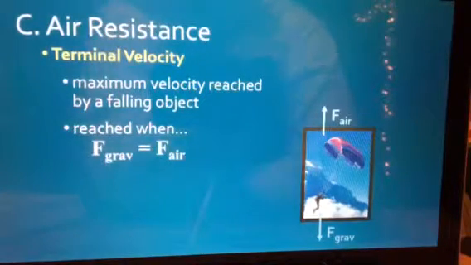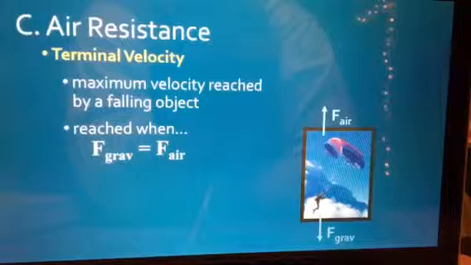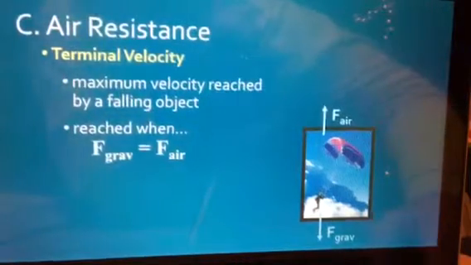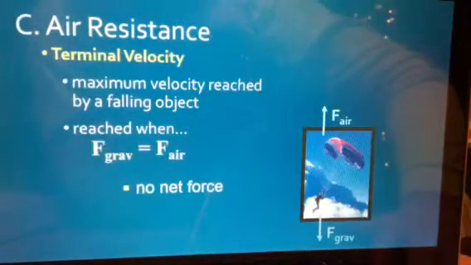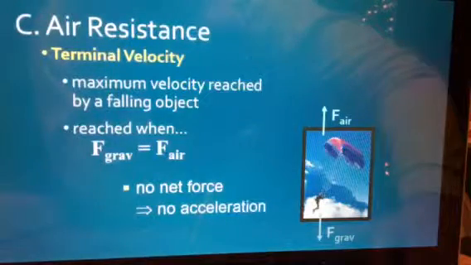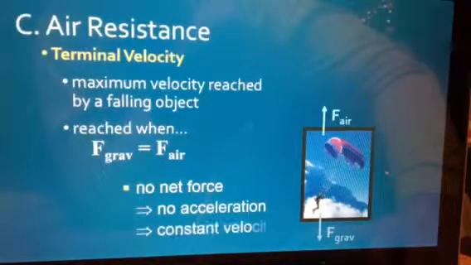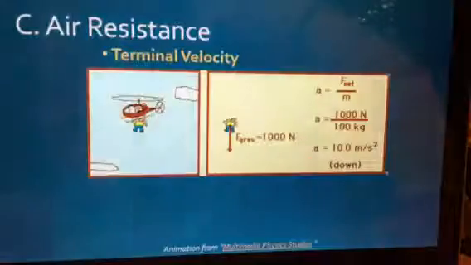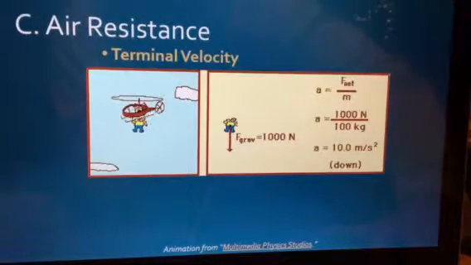Which is why when you jump with a parachute, you don't hit the ground quite as fast as if you fall without a parachute. In this case, because they're equal, there is no net force. It means there's no acceleration, and it has a constant velocity. So you're falling, but you're falling slowly, which is kind of a good thing.